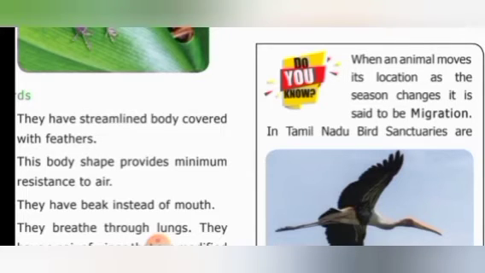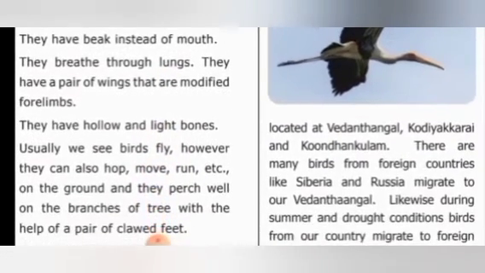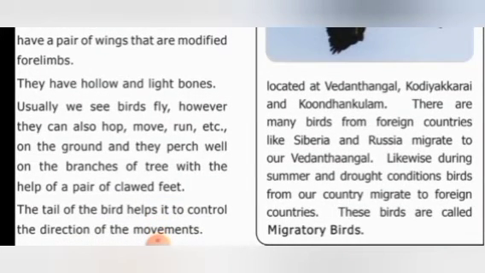In Tamil Nadu, bird sanctuaries are located at Vedandangal, Kodiyakkarai and Kundankulam. There are many birds from foreign countries like Siberia and Russia that migrate to our Vedandangal. Likewise, during summer and drought conditions, birds from our country migrate to foreign countries. These birds are called migratory birds.